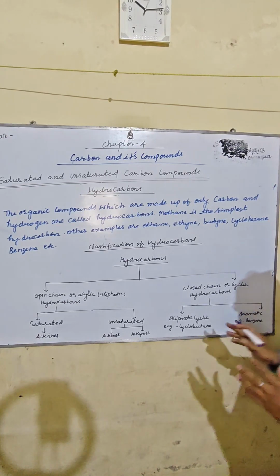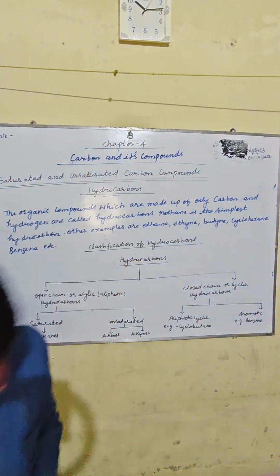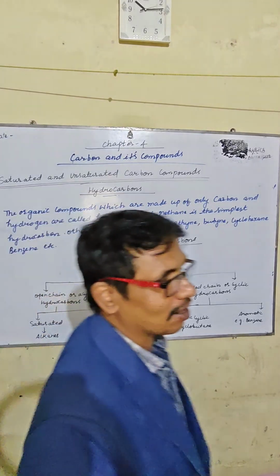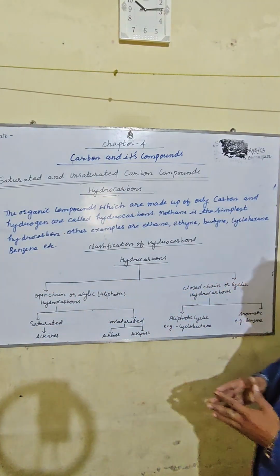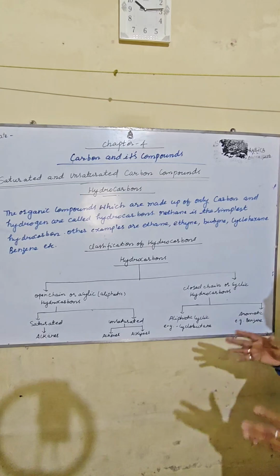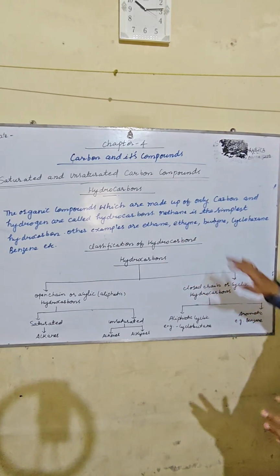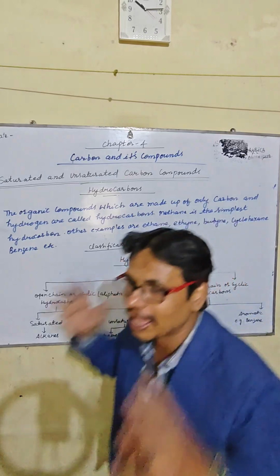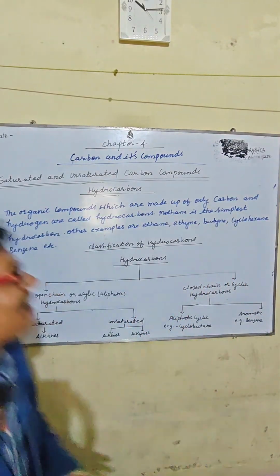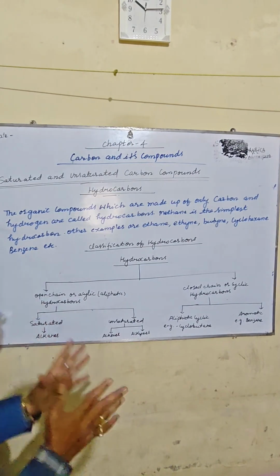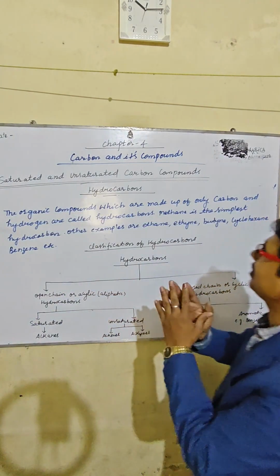So my dear students, the example is cyclobutane, and the second one is benzene. So my dear students, this is the thought for today on the saturated and unsaturated carbon compounds topic. We discussed the hydrocarbons and classification of hydrocarbons. This is a very important and basic thing about hydrocarbons, and classification of hydrocarbons comes under the topic of saturated and unsaturated